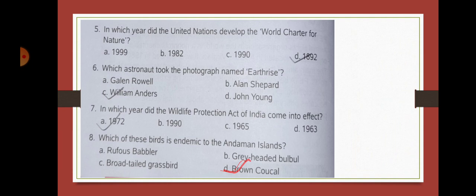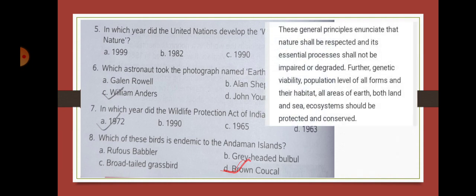In which year did the United Nations develop the World Charter for Nature? So World Charter for Nature had some principles in it. Okay, and United Nations developed this charter for the conservation of nature, and it was done so in the year 1892. So the general principles which were mentioned in the charter were as follows. You can see out here.